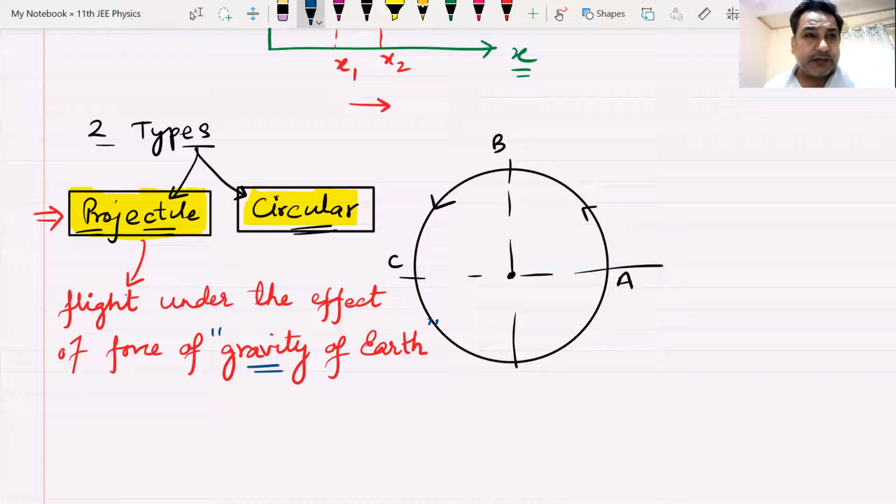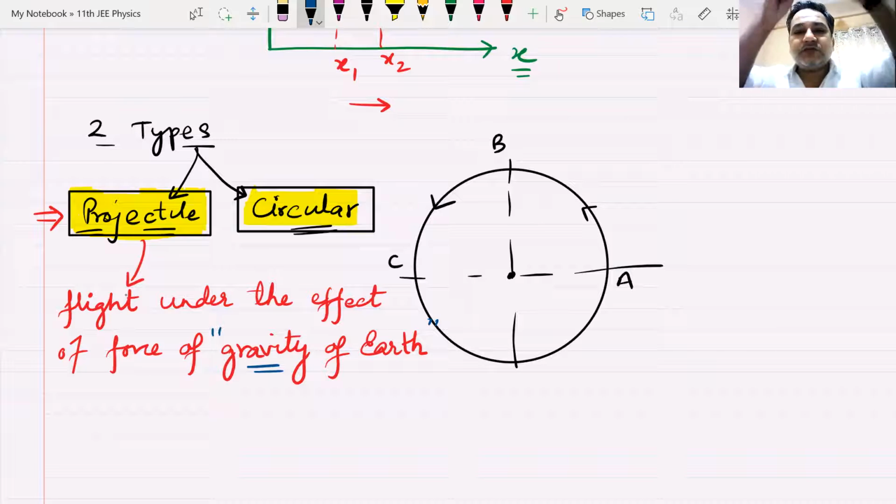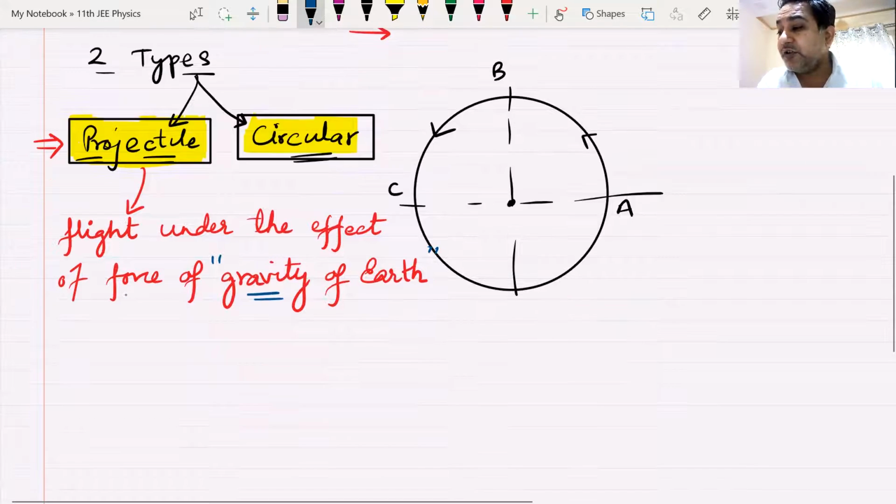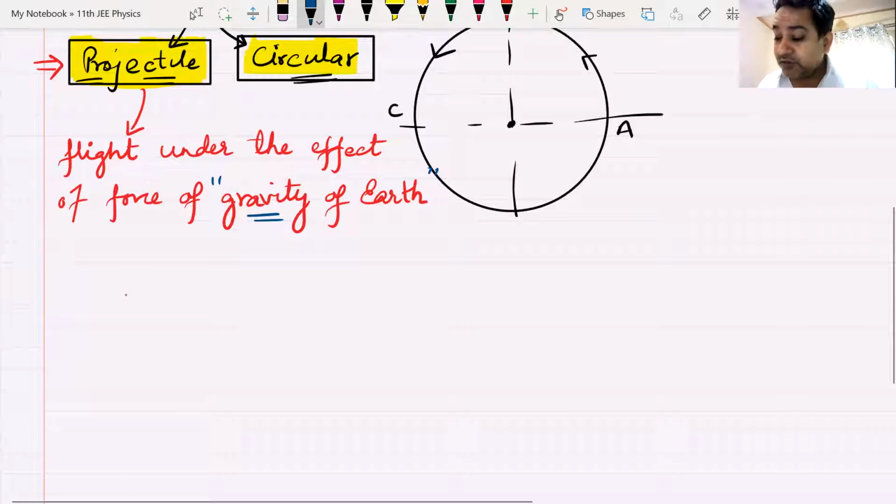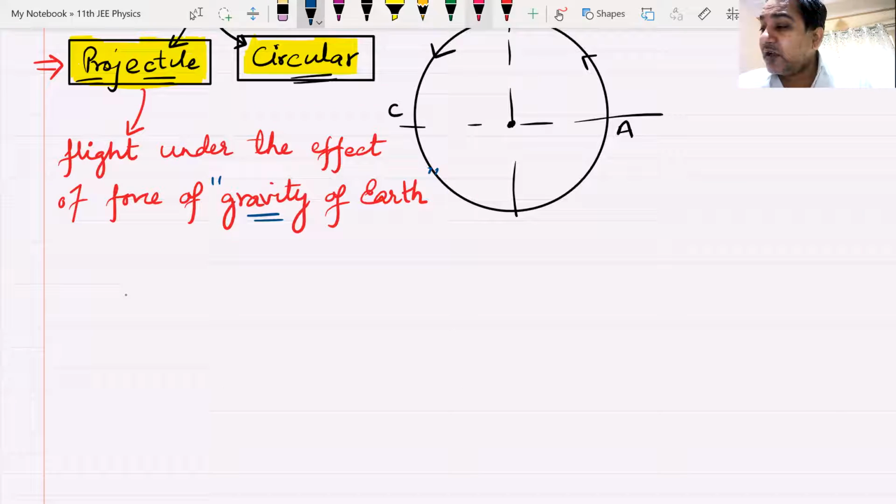Then what different are we going to do now in projectile? Why again projectile in motion in 2 dimensions when this was also a projectile? Because now the body is not going to move like this, up and down, up and down. The body is now going to move in a different fashion.